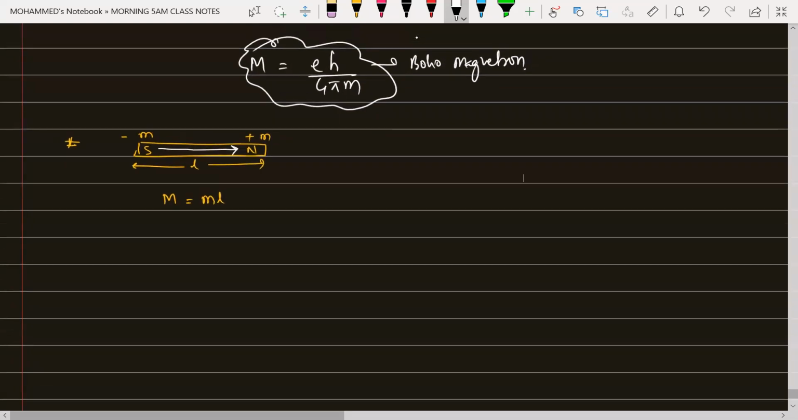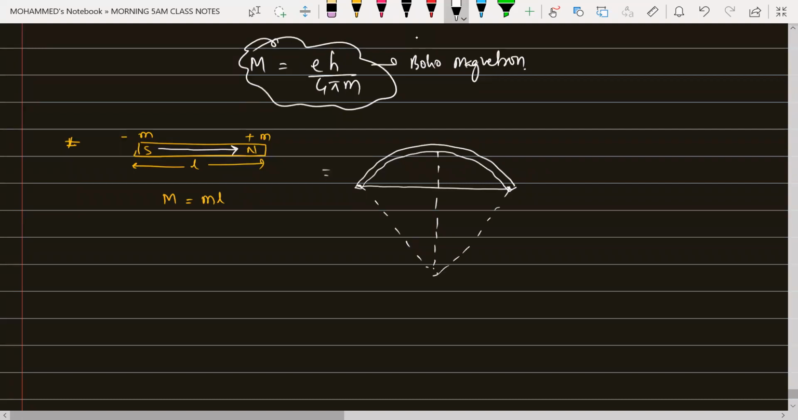When it is bent into the arc of a circle, any arc of a circle like this. So this is bent into an arc of a circle like this. Then the new magnetic moment will be equal to how much? So this is the distance between the two poles, beta. This is the line joining between them. And this is your radius right now like this.